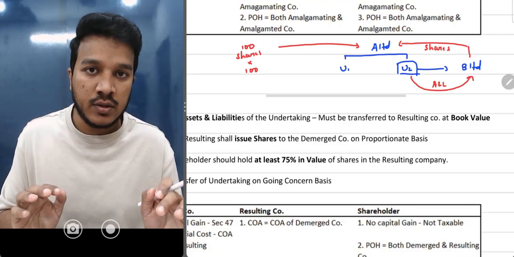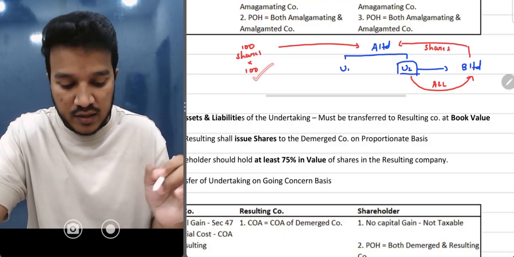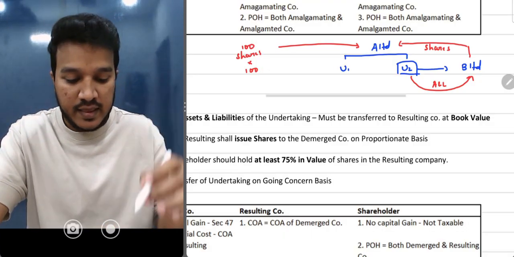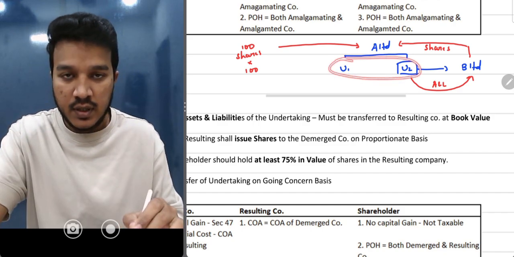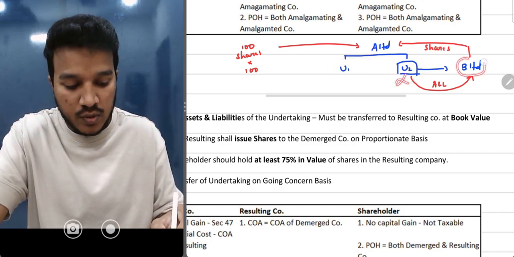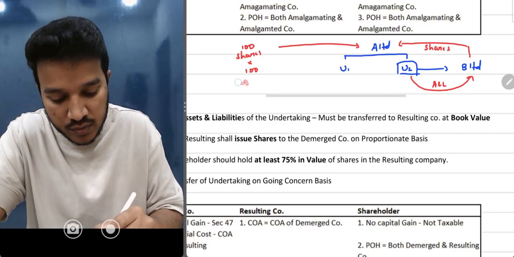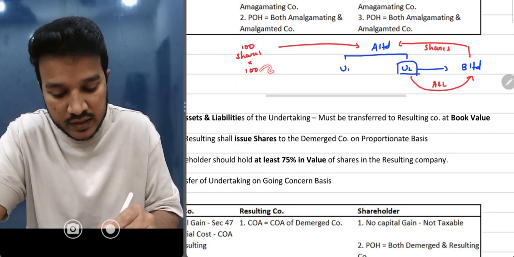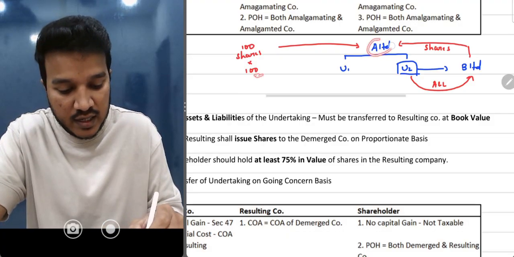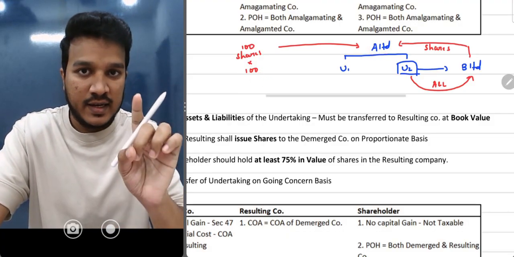Till here it is clear, no? Now let's go a little bit deeper. When I purchased, the value of these shares was 100 rupees. At that time there were two undertakings. Now one undertaking is gone, meaning a new company is forming. So definitely there would be a reduction in value. These shares in A Limited will no longer be worth 100. It should reduce a little, right? Correct?